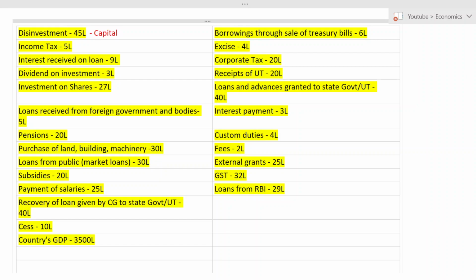Whenever they disinvest in LIC, what does the private party or any other person give? As in the example I told you, A is a private company selling to B, and B has to give money. So that money is a receipt. So it is capital receipt.